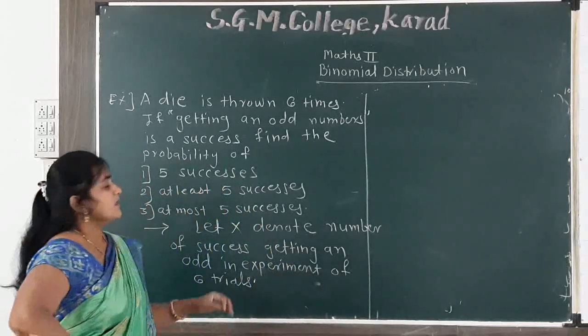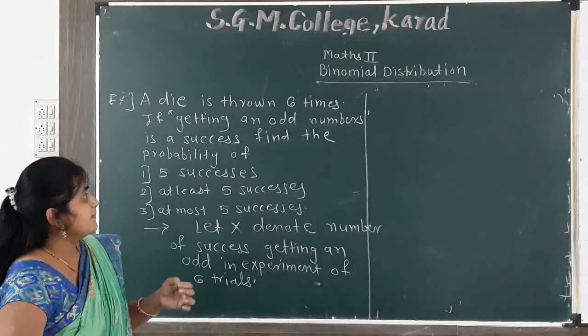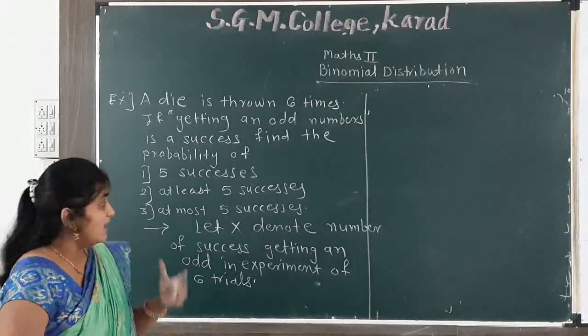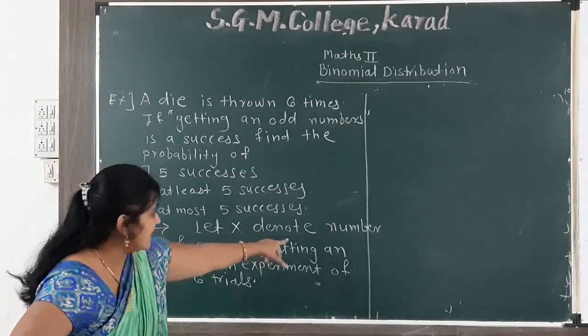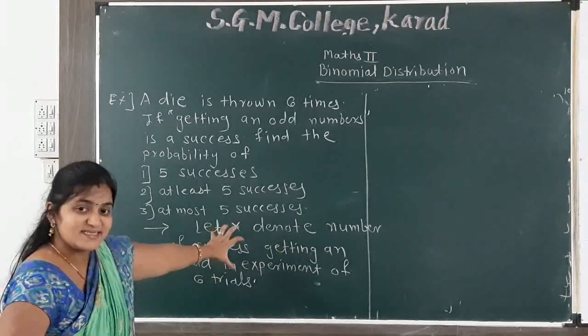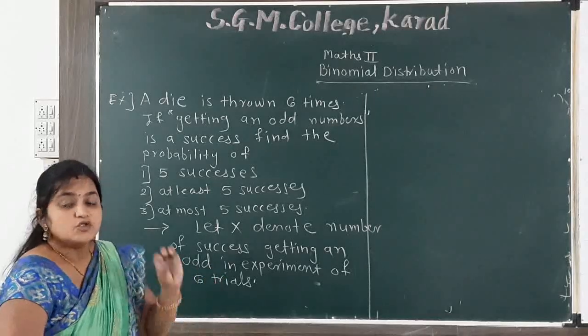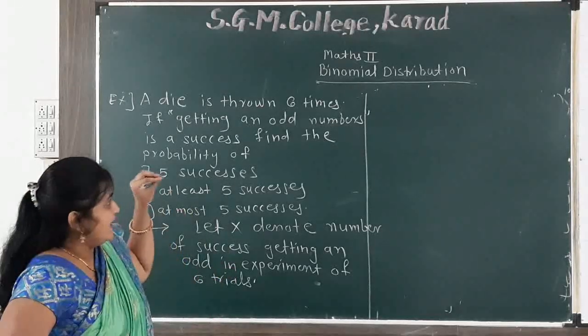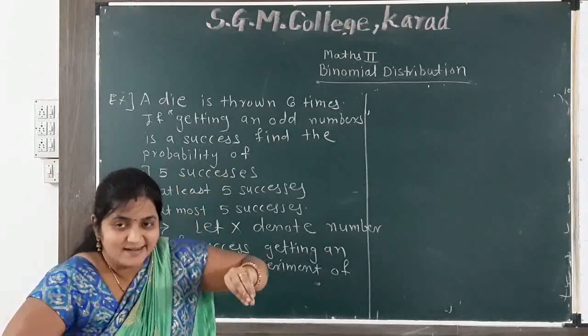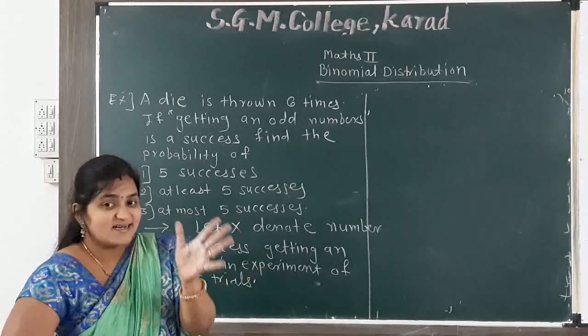First of all, a die is thrown 6 times. We need to let X denote the number of successes. Success comes when we get an odd number. So we know that whenever this experiment is a Bernoulli trial, the probability of success and